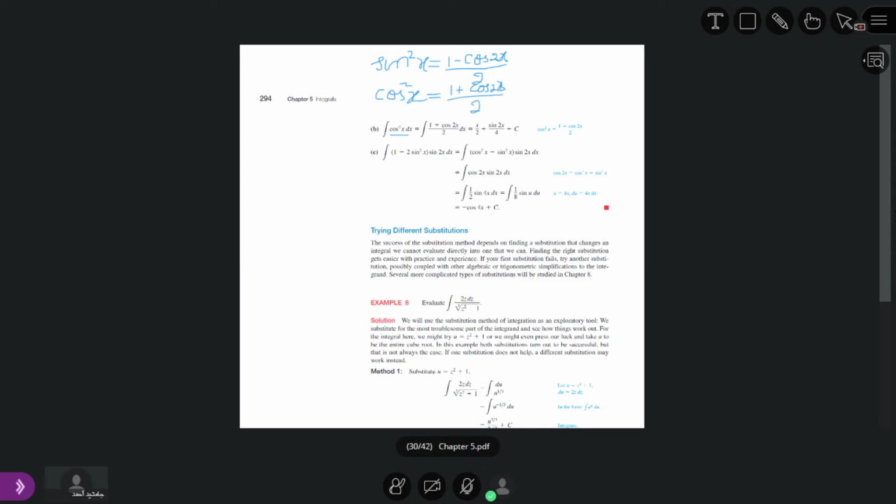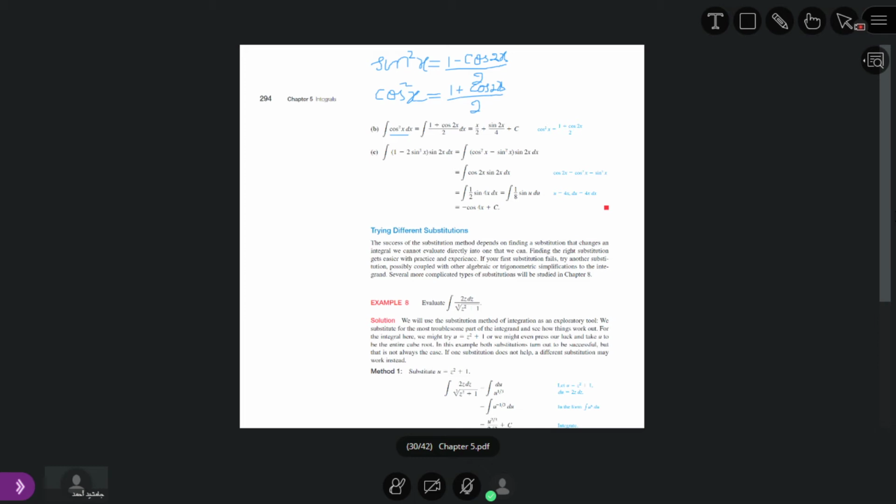Now what is the difference between these two formulas? In sine square x we have 1 minus, but in cosine square x it is 1 plus. So there is a difference of plus and minus. Also, on the left side we have square, but the angle is just 1x. But on the right we do not have square and we have 2x.